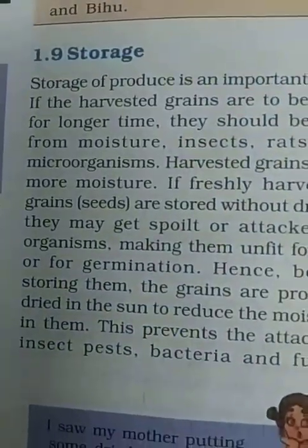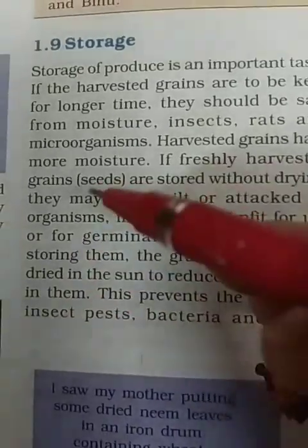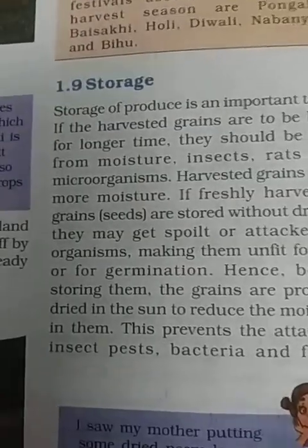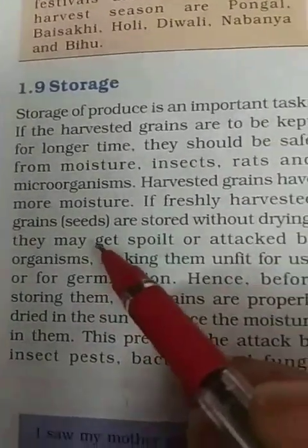Now, what are granaries? Granaries are the places where the freshly obtained grains are stored. That's all. This was the last step in the production of crops.